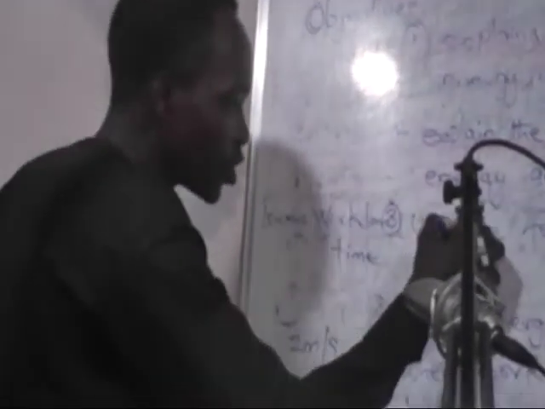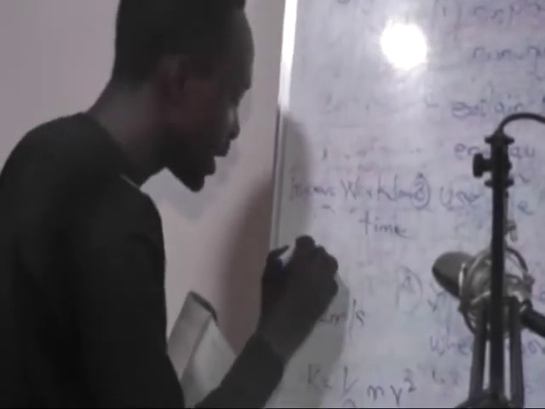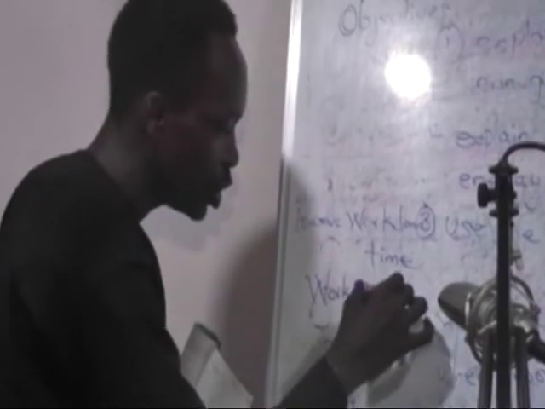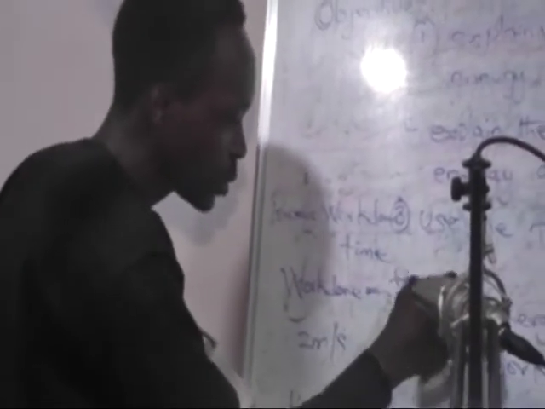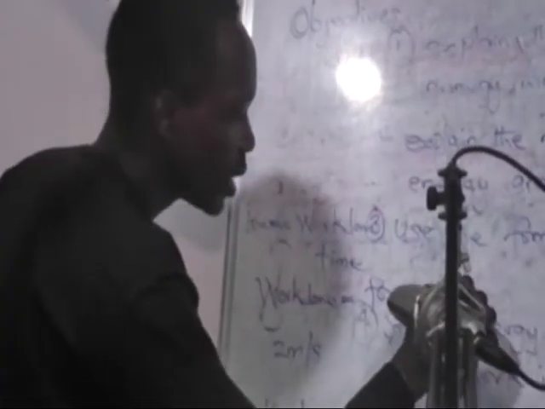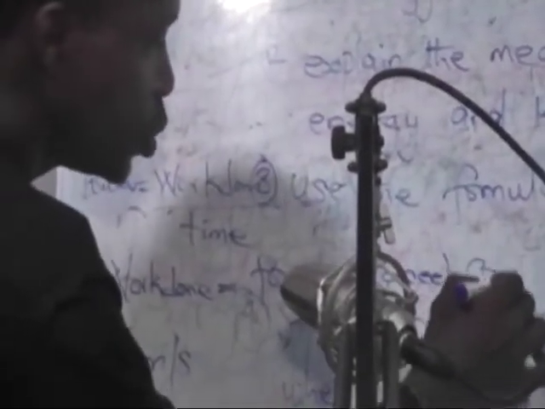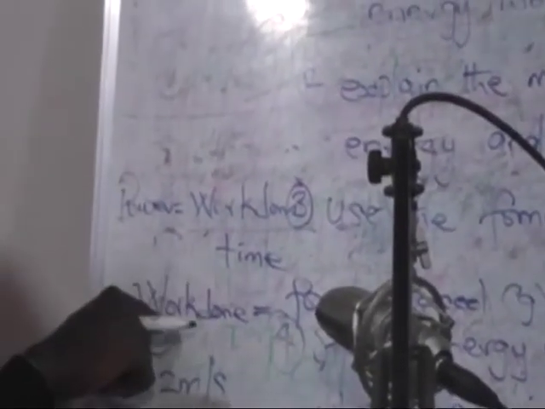Now work done has a formula. Work done is equal to force times acceleration due to gravity, which I told you is g. Force times acceleration due to gravity, which is g. That will give you work done.